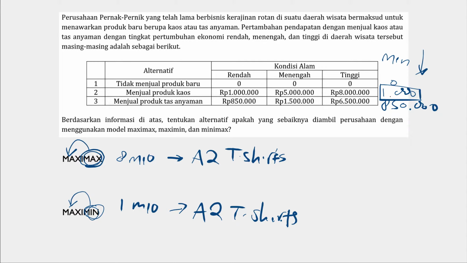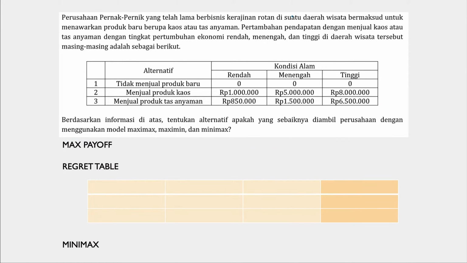What about minimax? For minimax, we cannot make it as simple as that. First of all, we have to see the maximum payoff from each state of nature. From the bust state of nature, the maximum payoff will be 1 million. From the normal state of nature, the maximum payoff is 5 million. And from the boom, the highest payoff would be 8 million. So these 3 will be our anchor for our regret table.